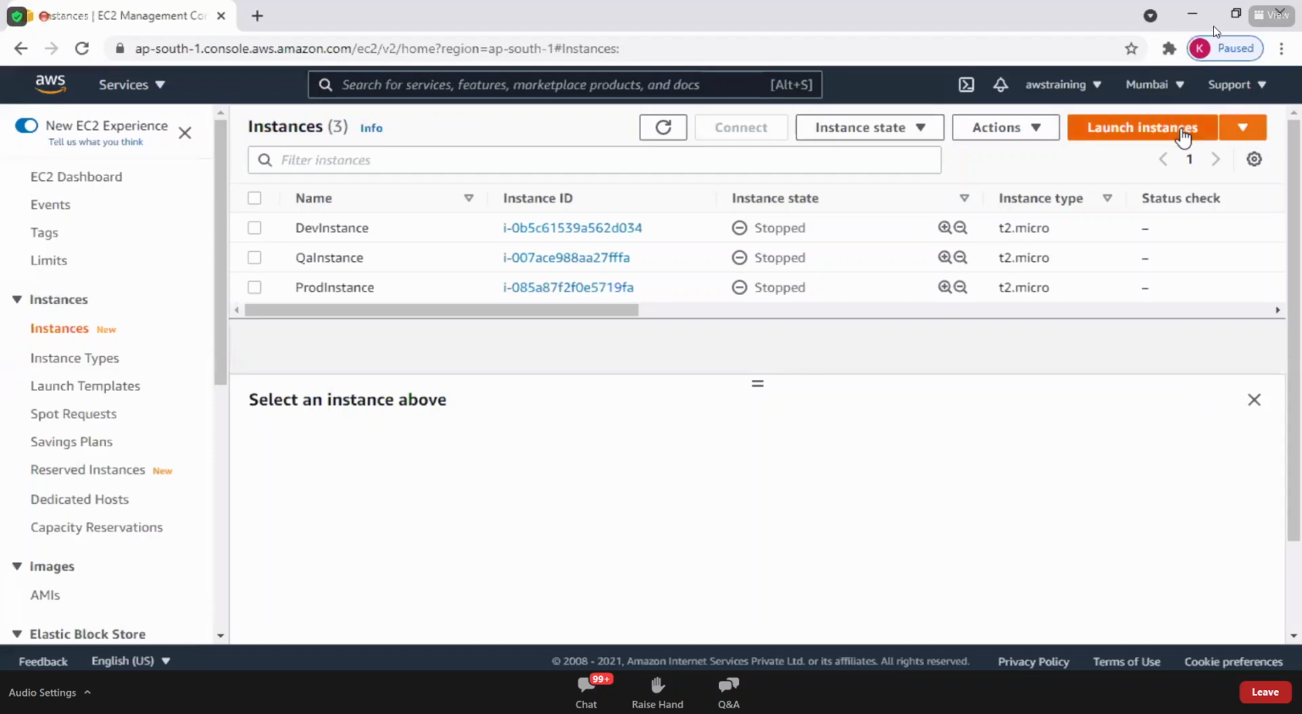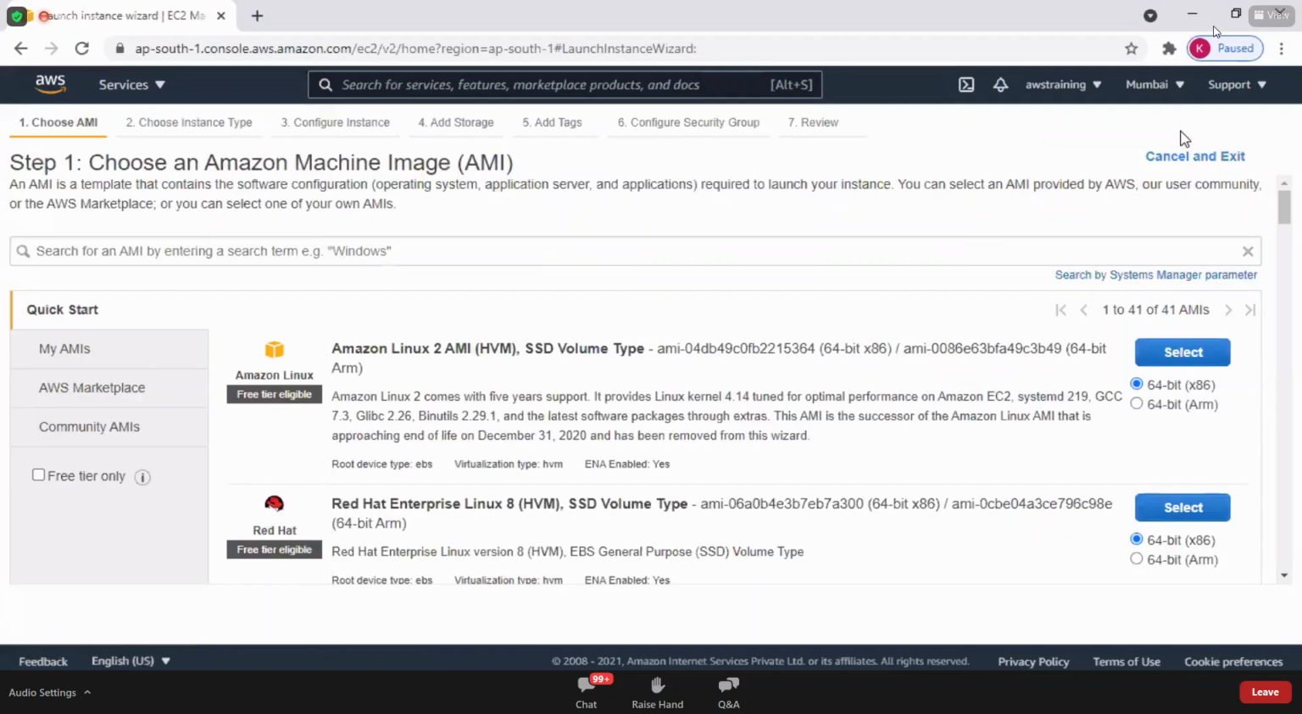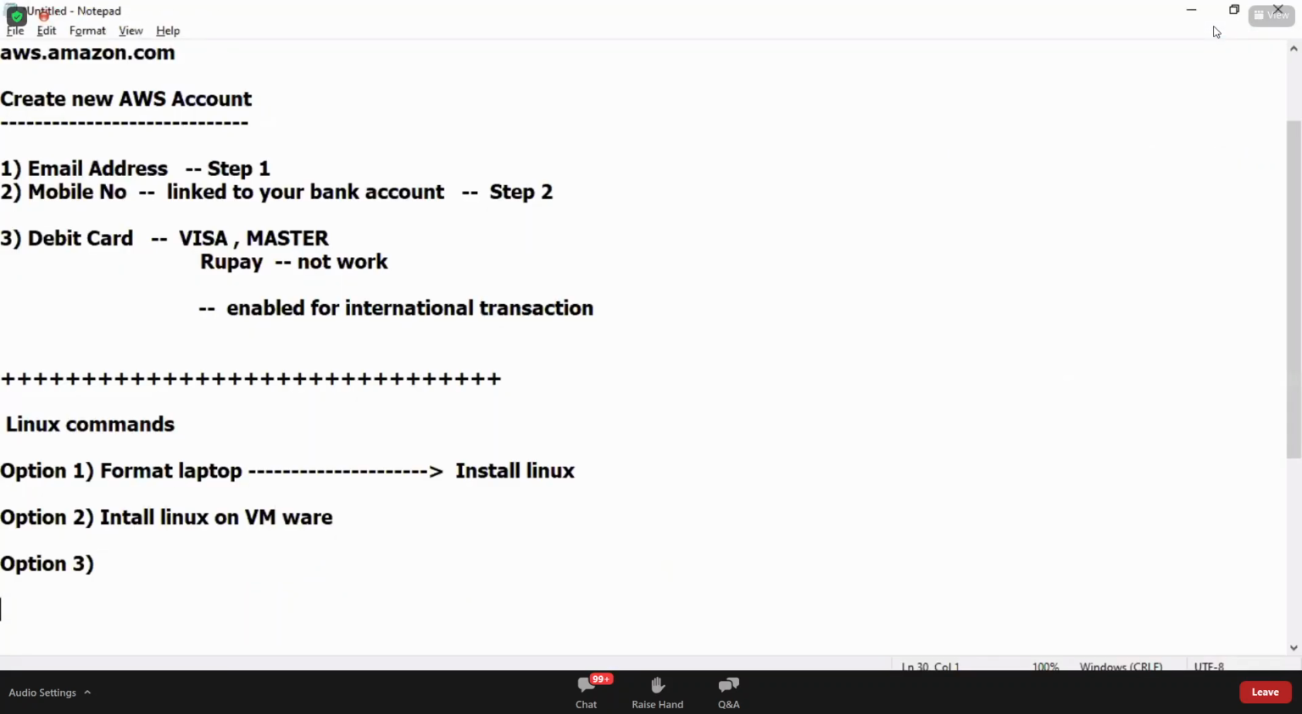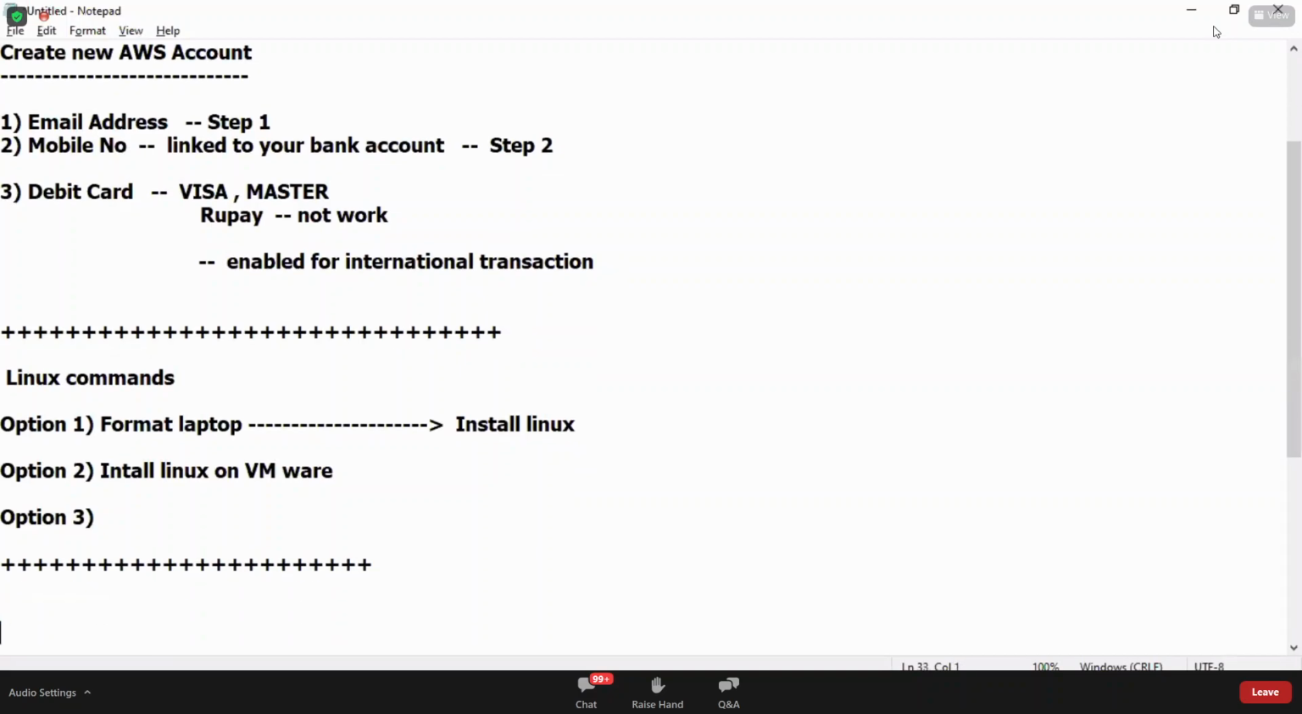Can you see here we have launch instances? Because you want a new instance, click on launch instances. As you can see, creating a new instance is a 7-step process. Most of the steps are pretty simple. So how many steps is the process? A 7-step process.